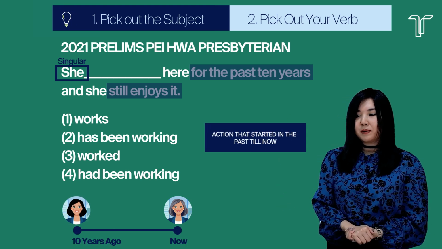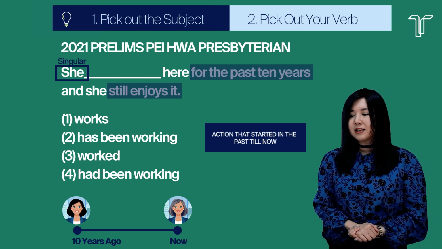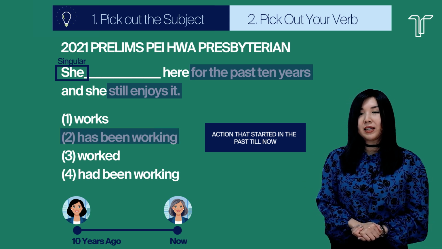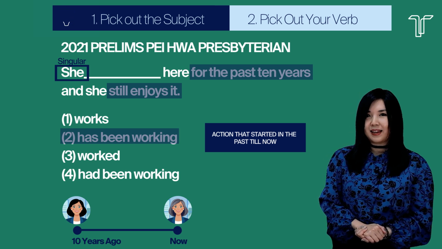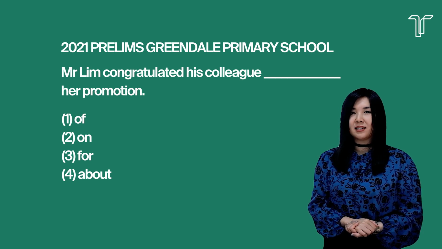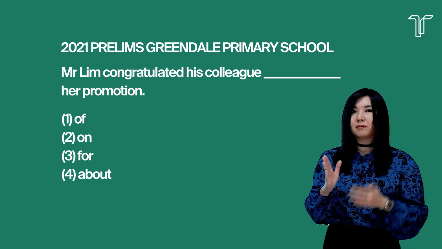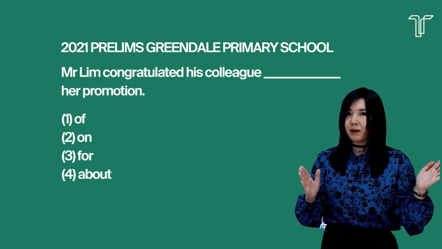Which tense should you be using? You should be using your present perfect tense. Okay, so your answer would therefore be she has been working here for the past 10 years and she still enjoys it. So the next question type that we'll be exploring will be those involving prepositions, also known as your collocations. So you have to know what kind of a verb takes on what kind of a preposition.